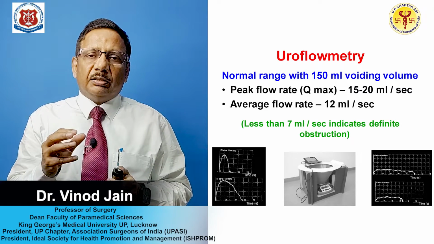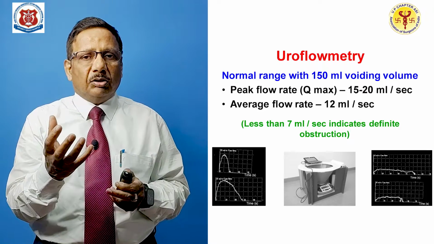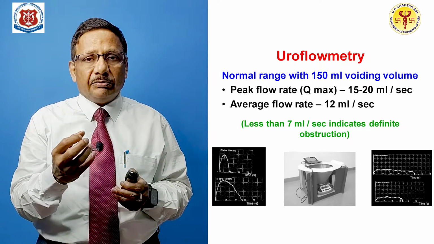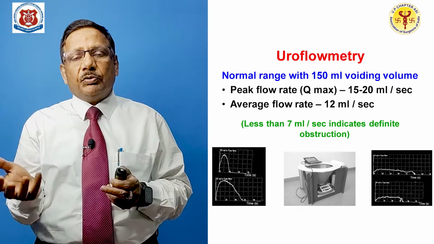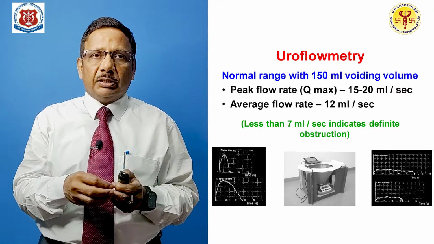So, what should be the bladder capacity? It should be 150 ml or more, not less than that, or you will get fallacious results, and if it is more than 250 ml, again you will get fallacious results. So, you should be very careful about that.